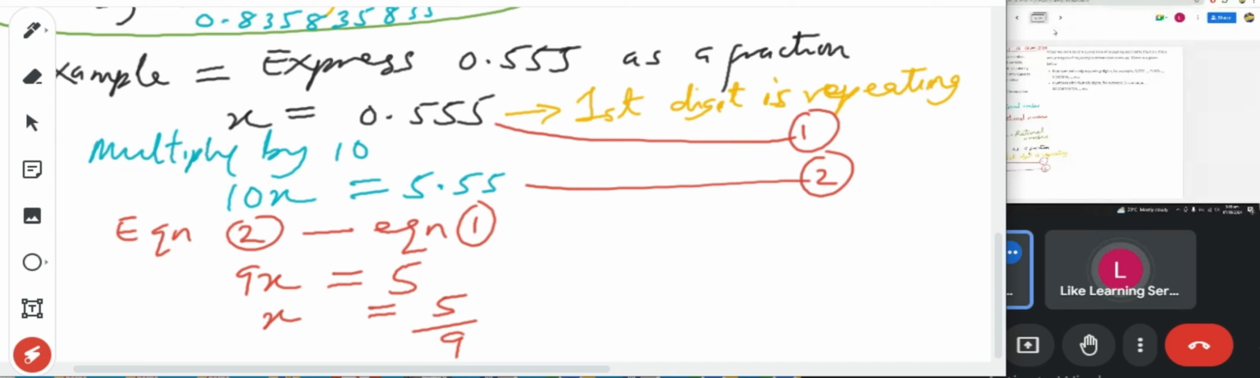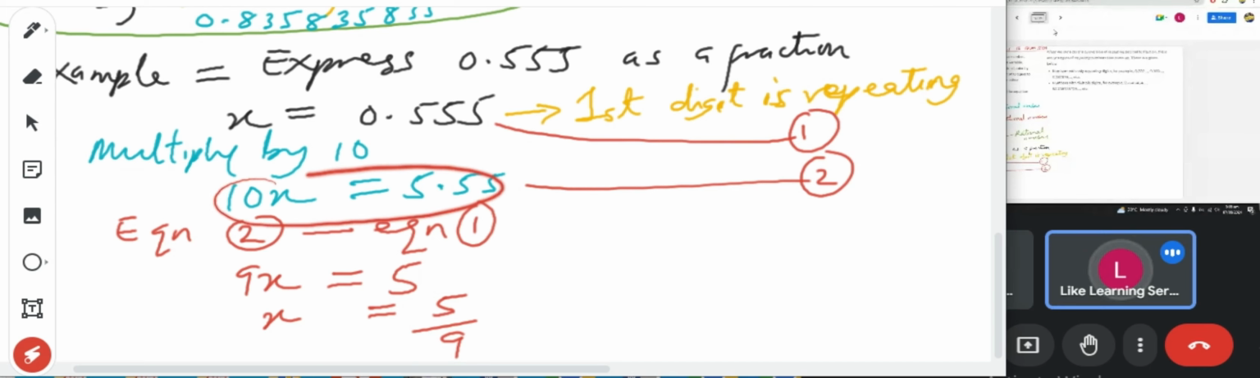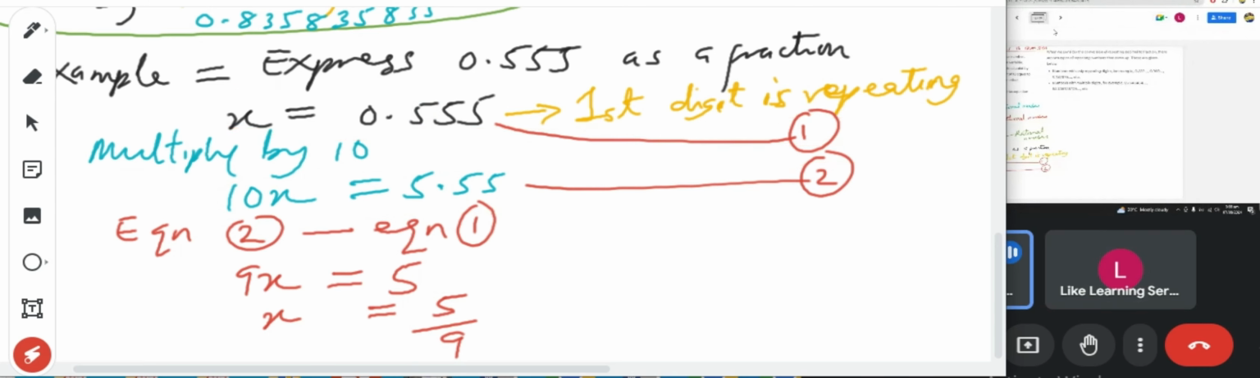I said after you have multiplied by 10, you know we're multiplying by 10 because it's only the first digit that is repeating, you obtain equation 2. The first one is equation 1. I've multiplied by... Sorry, let me hear you again.